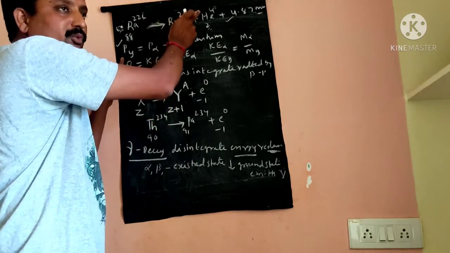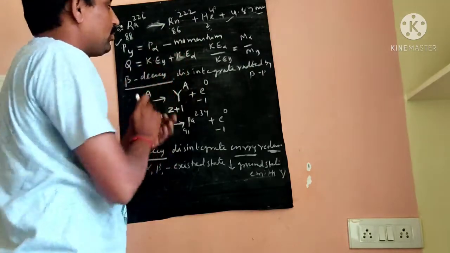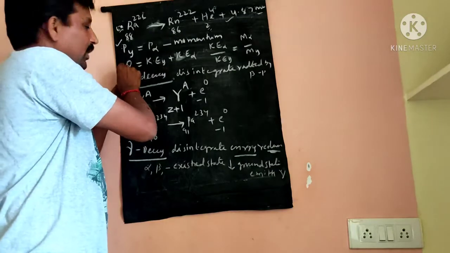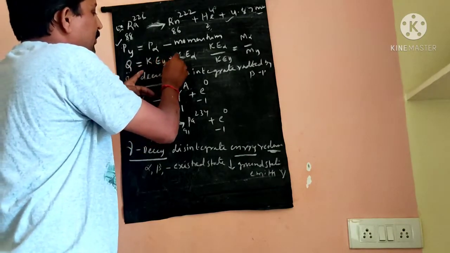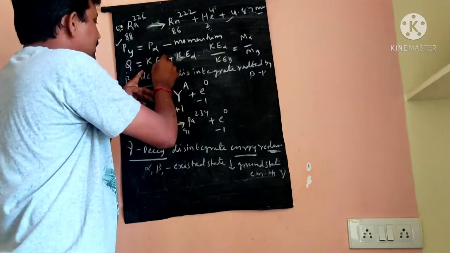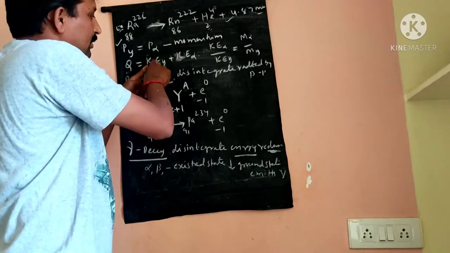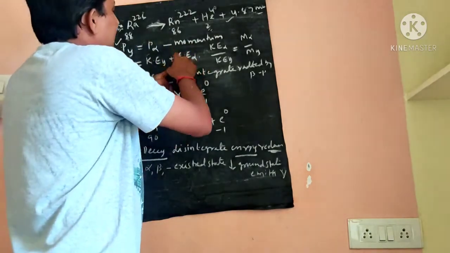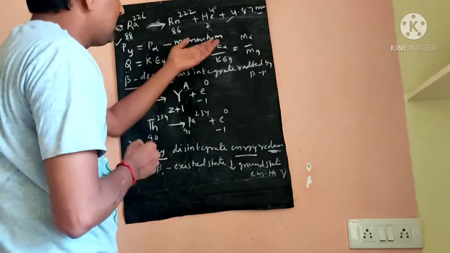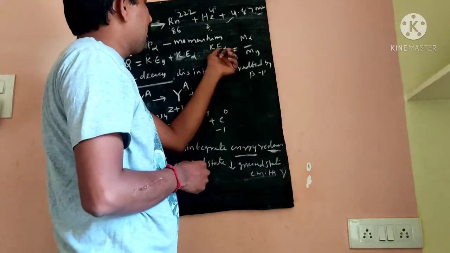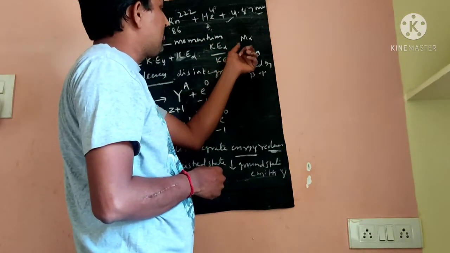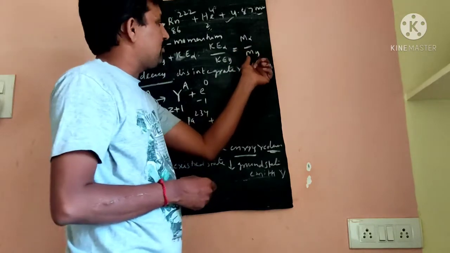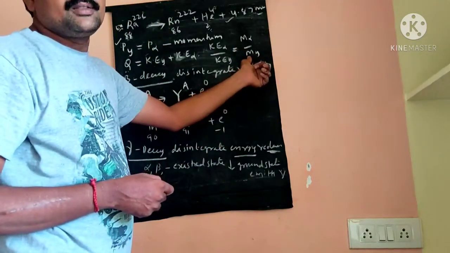The total energy of alpha decay, Q, is equal to KE_Y plus KE_alpha, the kinetic energy of the daughter nucleus plus the kinetic energy of the alpha particle. The ratio KE_alpha by KE_Y is equal to M_Y by M_alpha, the ratio of the daughter nucleus mass and alpha particle mass.